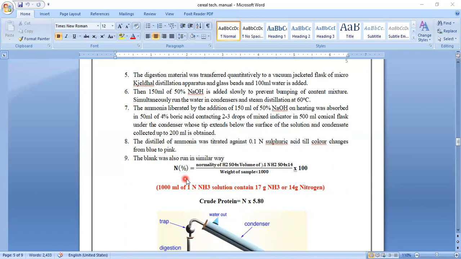So from finding out the nitrogen content by this formula, you can find out the crude protein content of that sample by using the formula: whatever percentage of nitrogen you have obtained here is multiplied by this factor 5.8, that is the food factor.